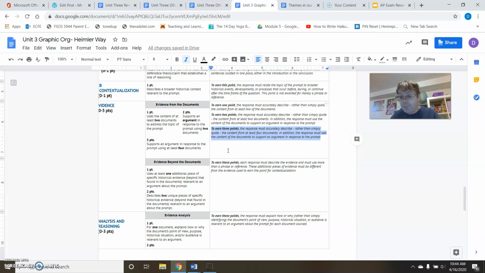So if you're basically able to have the main idea of 4 documents that go with topics and good topic sentences, at this point it'll probably be 2 paragraphs: topic sentence, 2 documents, topic sentence, 2 documents. Your evidence from the documents goes with the topic. You will be able to earn 3 points.